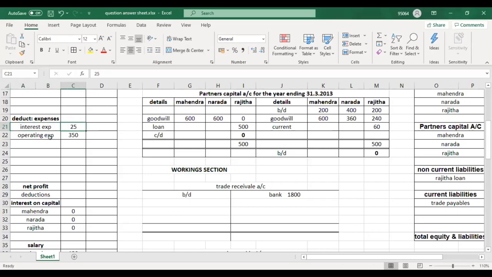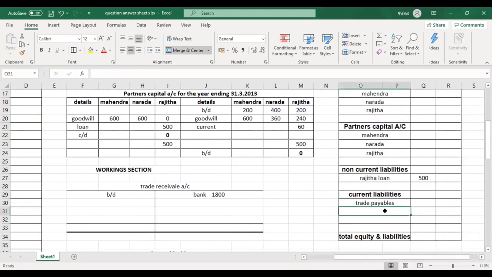So now what's the double entry? Interest expense account debit, where will I credit? Accrued interest expense. Name the expense, accrued interest expense. Okay, what type of account is that? Current liability. Good. Under current liability I will write interest payable, to Rajita. I will write Rajita to be clear. I will write 25. Good.